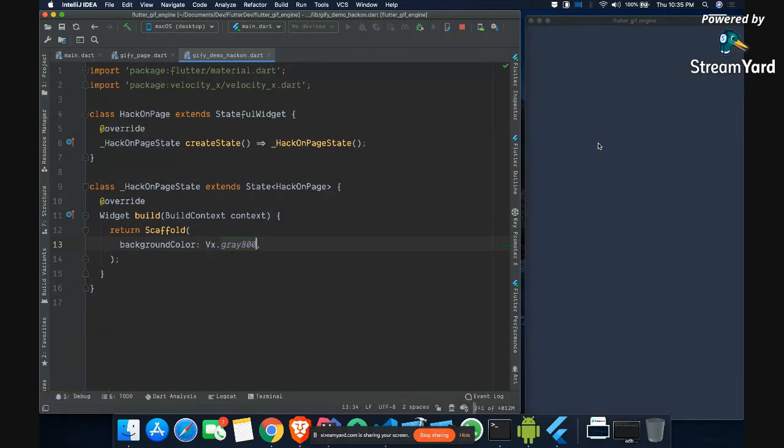So now you can see this is the color which we want. It is gray 800, and the VelocityX package is inspired from Tailwind CSS, so it uses the same colors.